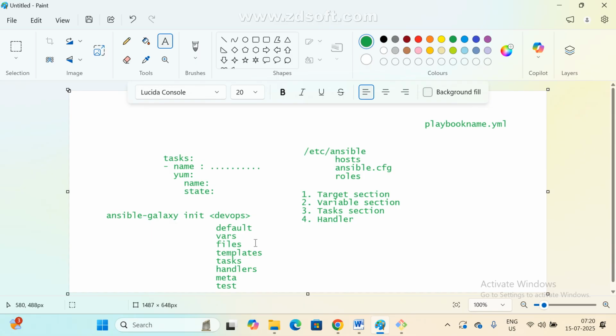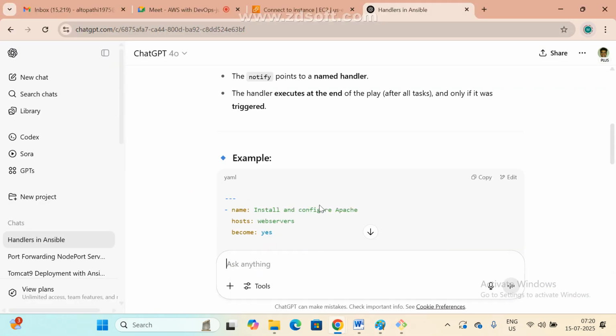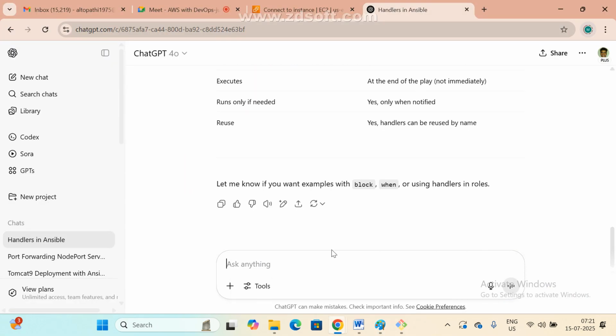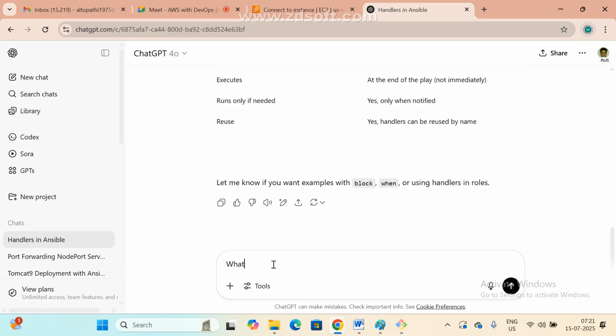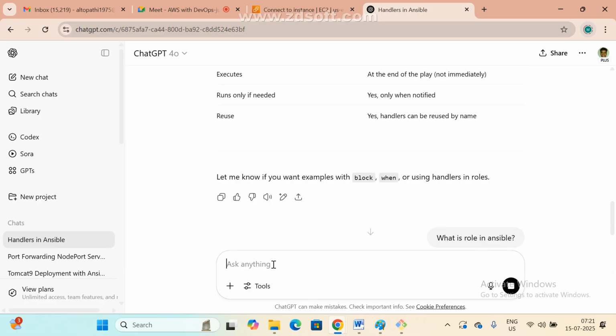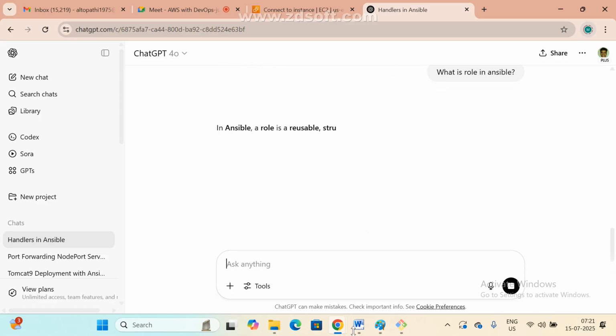Understood, sir? So the main thing is separation, and we can easily update and easily modify. That is the main advantage of a role. Now see here. What is a role? Very, very important. Mostly they ask about the directory structure. We need to remember this. So a role is reusable.